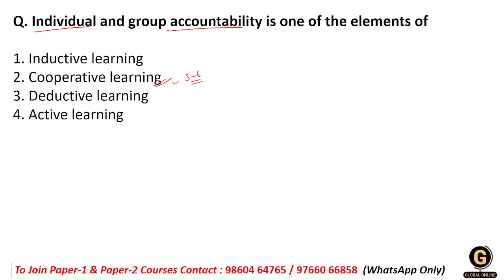Accountability means every student is responsible for his or her own learning. No student can sit idle or depend completely on others, right? In individual accountability, each member must complete the assigned task. They must understand the topic clearly. They must contribute to group activity. Now if we talk about group accountability, the entire group is responsible for achieving a common goal. If one member does not contribute, the performance of the whole group may be affected. Therefore, all members help and support one another. That is the basic element under your cooperative learning technique.